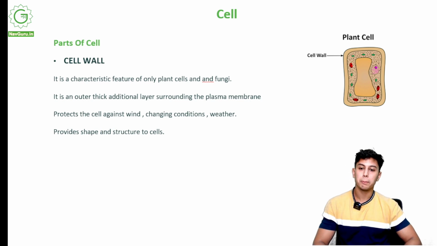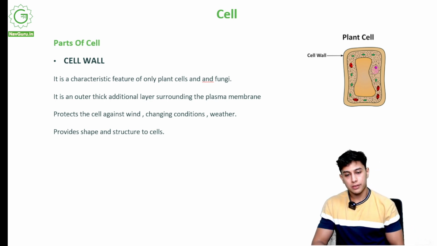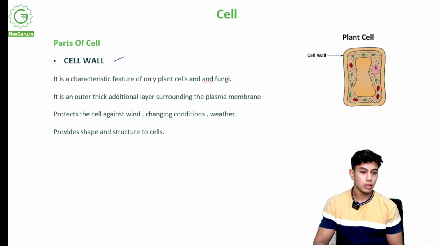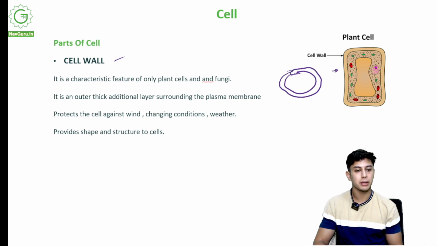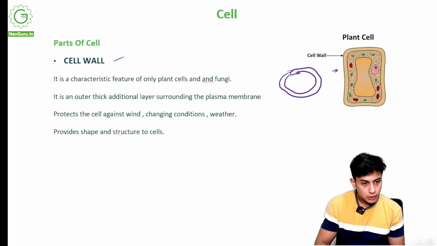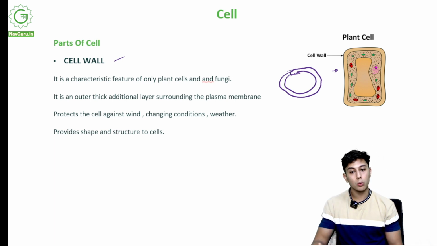So now we come to parts of a cell. Alright, there are various parts to a cell. Firstly, we come to the cell wall. If there is a cell, there will be a membrane, this lining, but outside this there will be another wall that is called the cell wall. See over here, in a plant cell, this outer lining is the cell wall. What does the cell wall do?